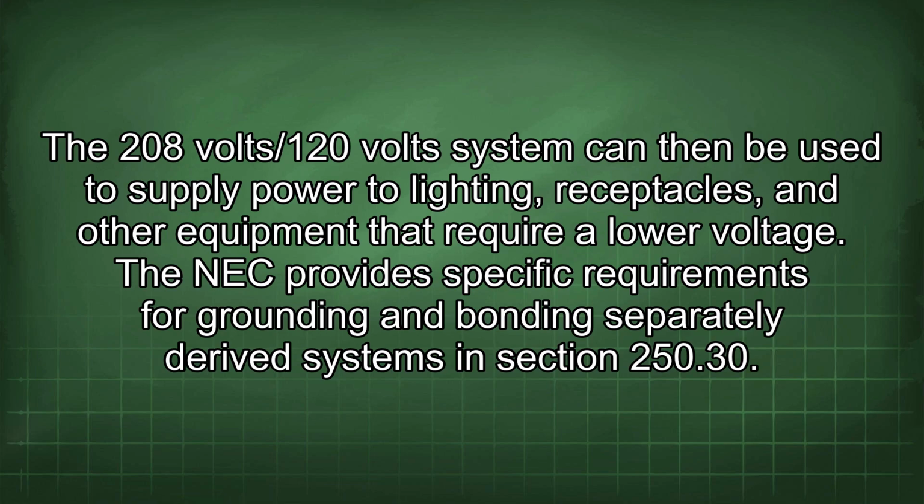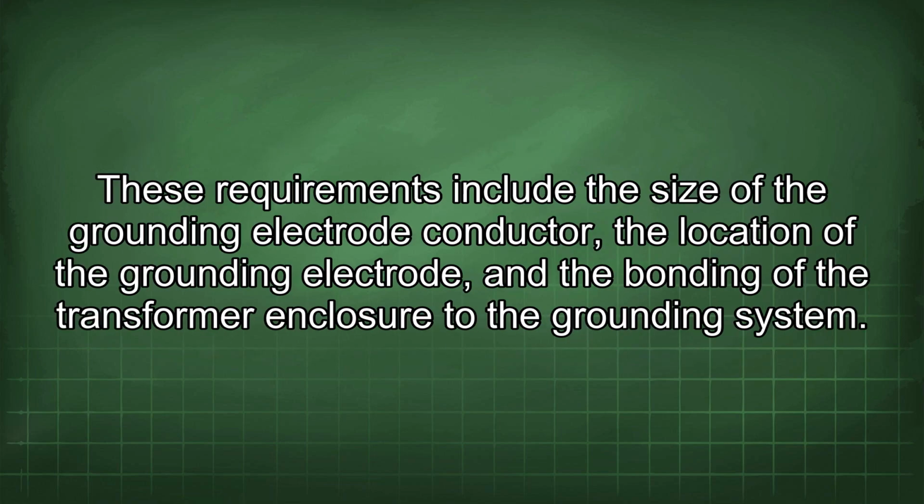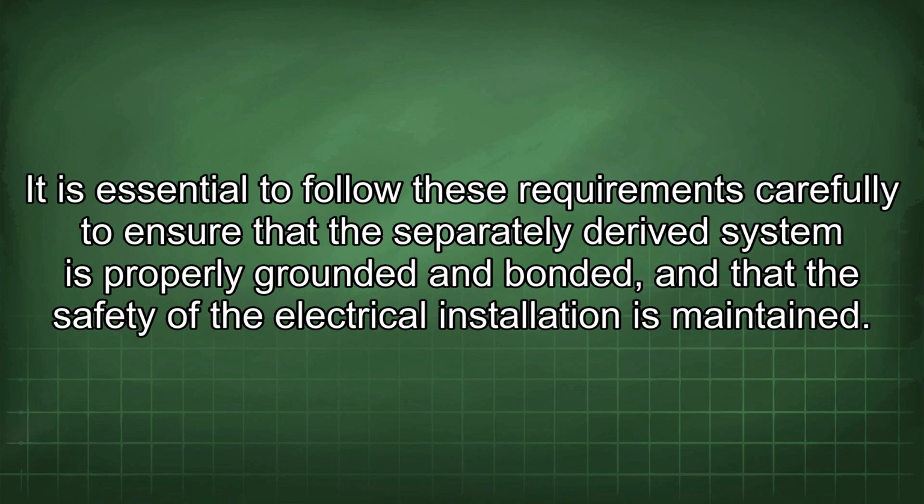a lower voltage. The NEC provides specific requirements for grounding and bonding separately derived systems in section 250.30. These requirements include the size of the grounding electrode conductor, the location of the grounding electrode, and the bonding of the transformer enclosure to the grounding system. It is essential to follow these requirements carefully to ensure that the separately derived system is properly grounded and bonded, and that the safety of the electrical installation is maintained.